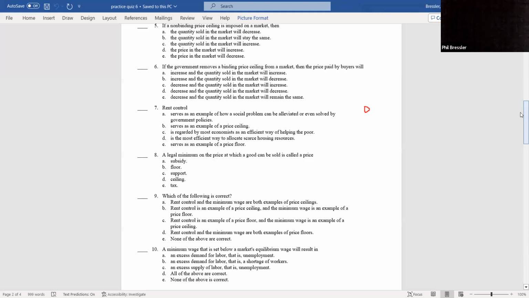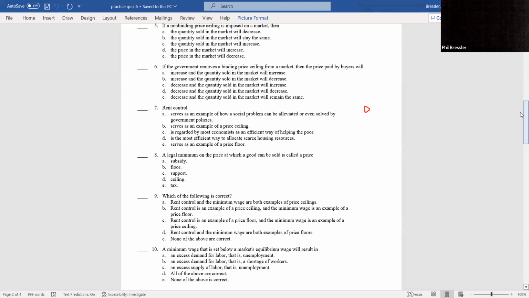A minimum wage that is set below the market equilibrium. If it's set below, it's not binding. So an excess demand for labor? No. Quantity demanded is going to equal quantity supplied. There is no shortage of labor.